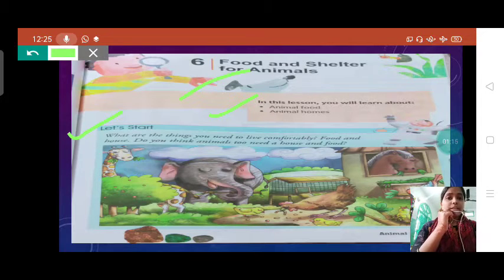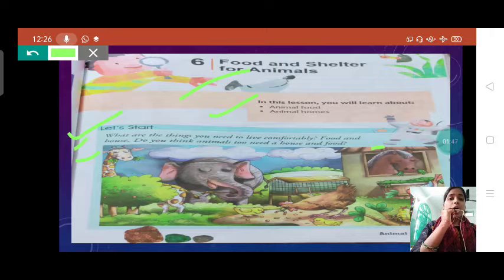What is written in this box? What are the things you need to live comfortably? Here the question is asking what you need to live happily, with no problems.